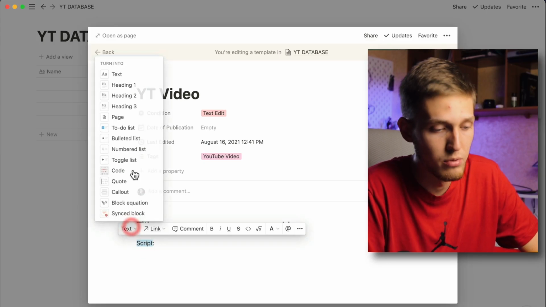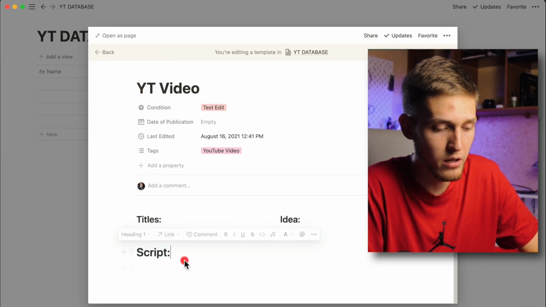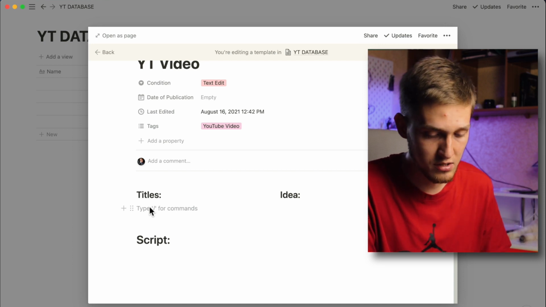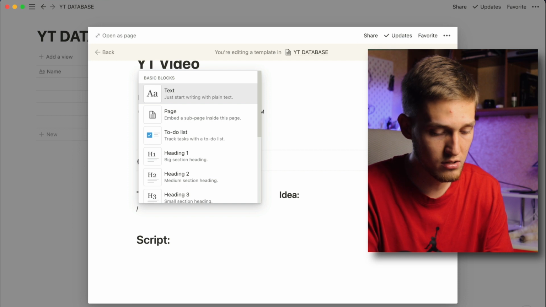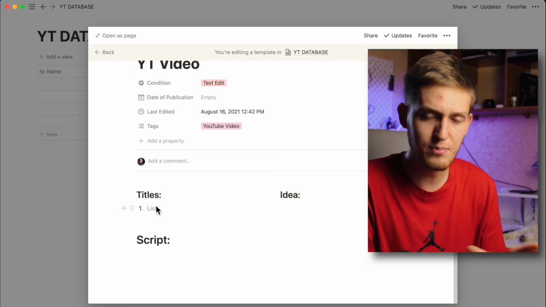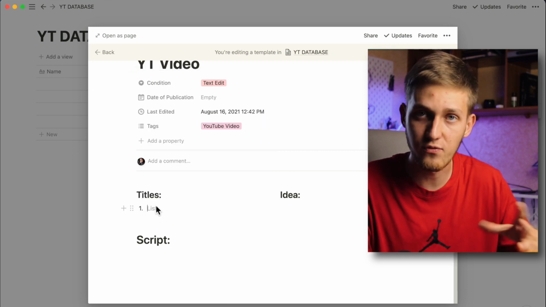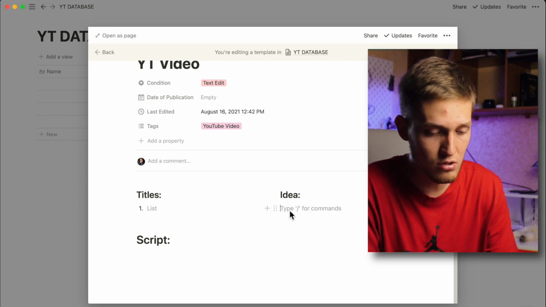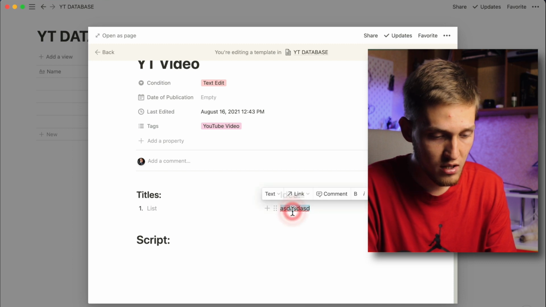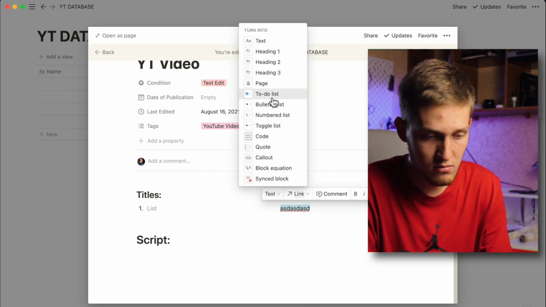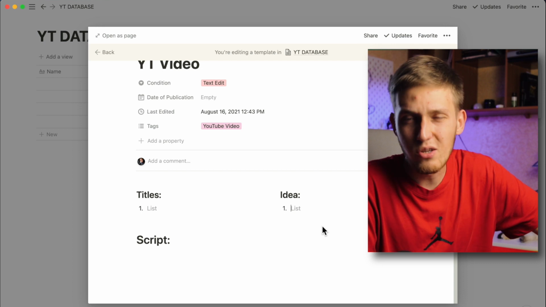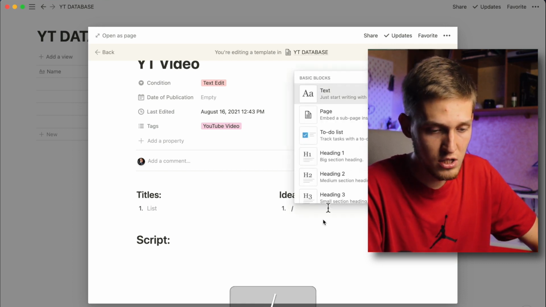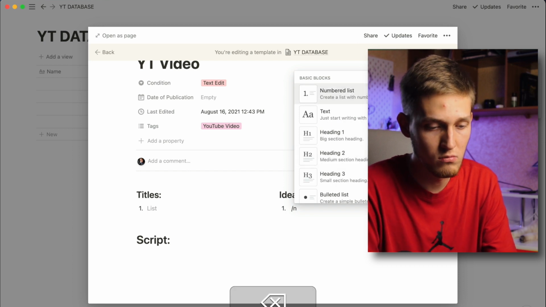And this one will be heading 1, the big one. In titles I want to add an additional numbered list, so I just click on my backslash and write numbered list. It's much easier to add additional properties for your text, because if you want to add the same numbered list, you need to write something, choose this, and text find numbered list. You need to spend additional time to make the same action when you can just click on slash and write what you need to create.